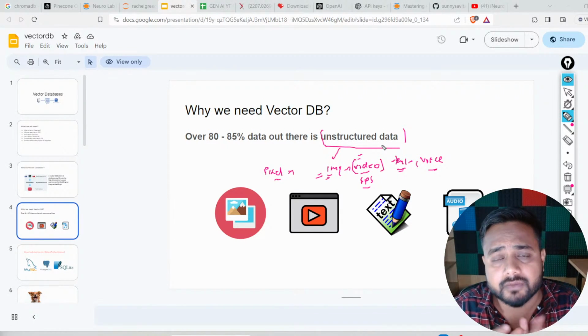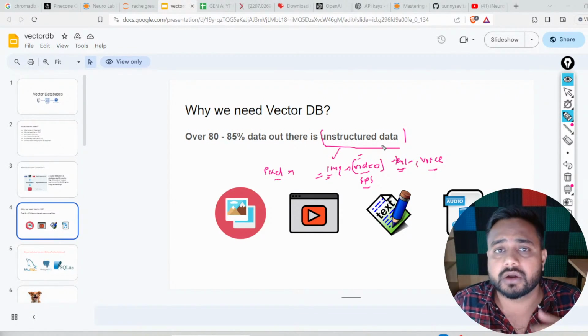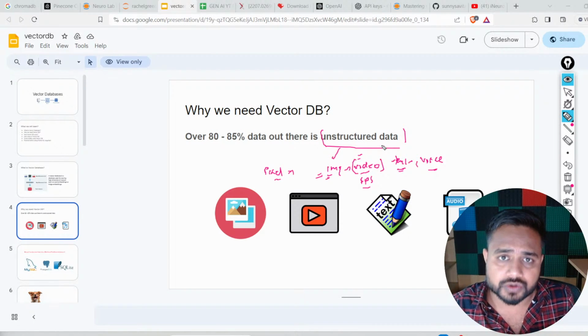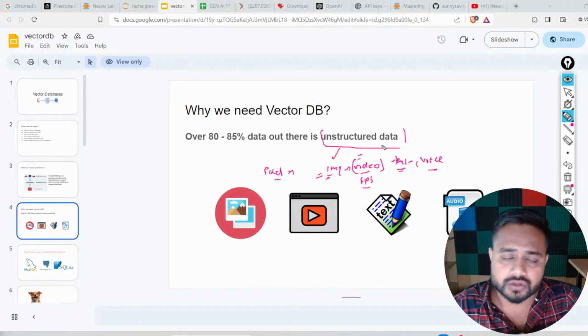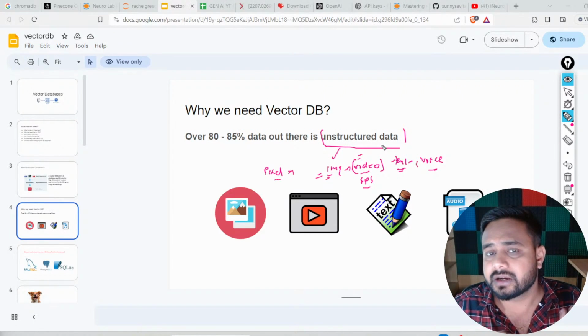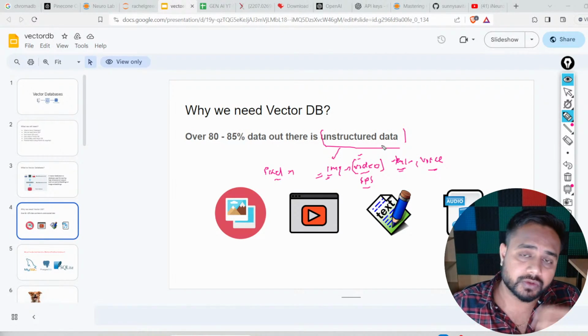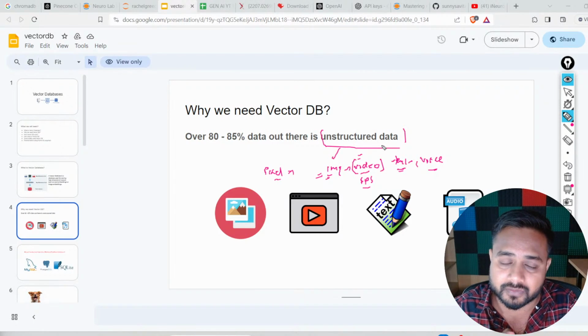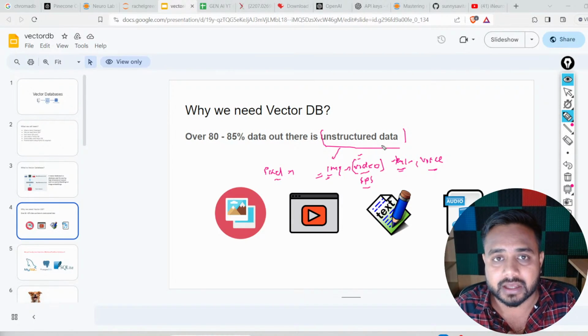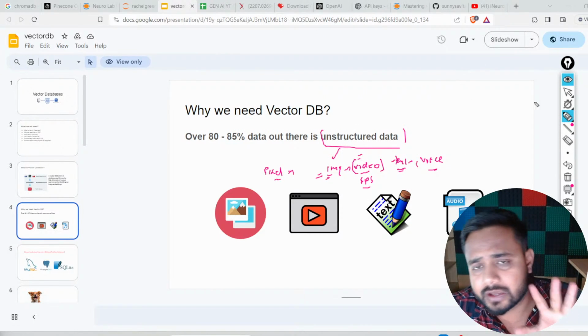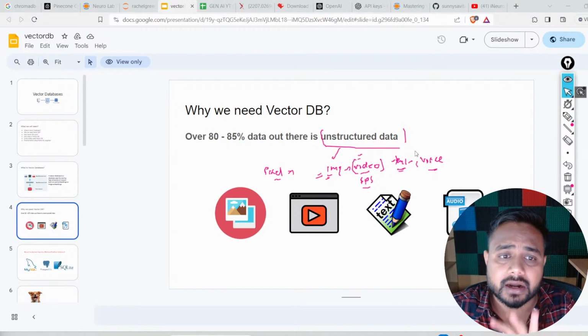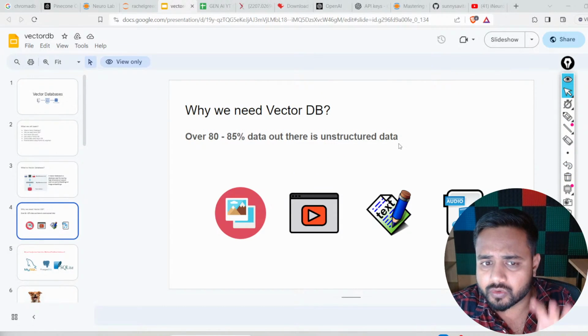On different platforms like Facebook and Instagram, we are uploading videos, images, reels, whatever. These platforms and applications are taking our data. We are uploading different types of data, like images and videos. Those are called unstructured data. I hope you got a clear idea regarding unstructured data. Now let's move to the next slide.